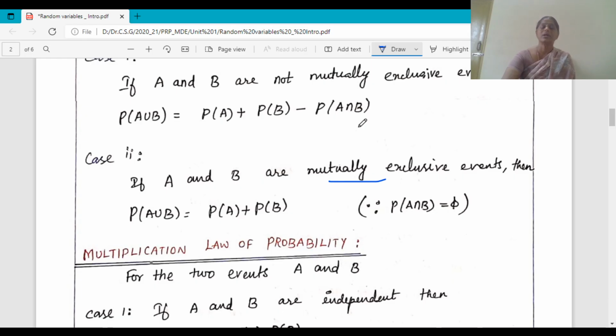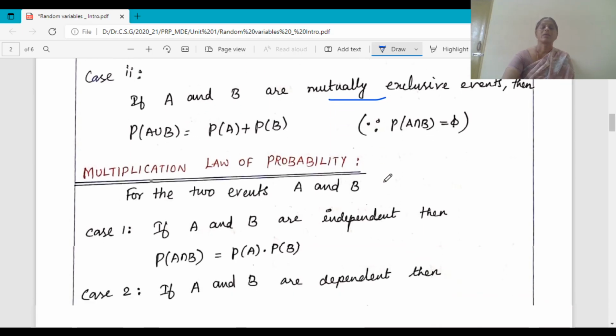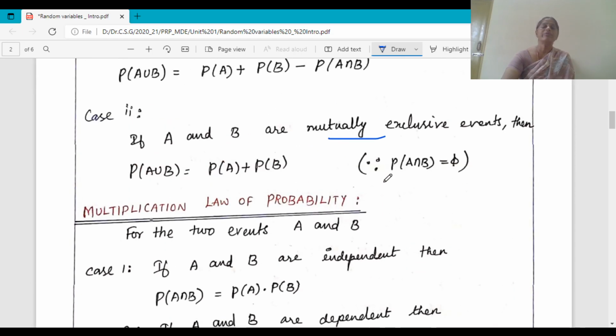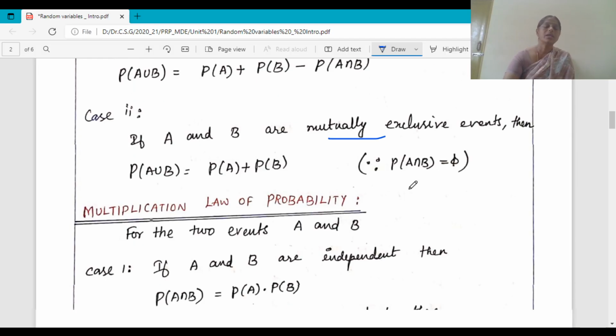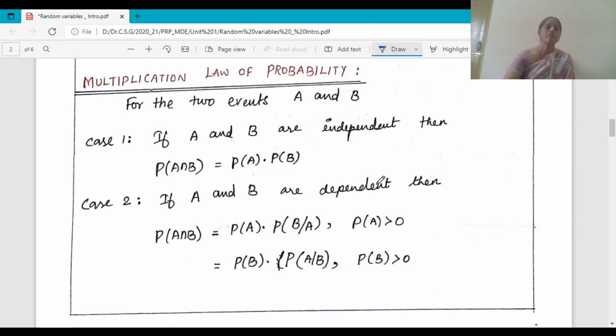For example, you are sitting in the class and you are at home. It is not possible simultaneously. Then when you look for independent events, tossing a fair die and tossing a fair coin, these two are independent events. Then next you look at the multiplication law of probability.